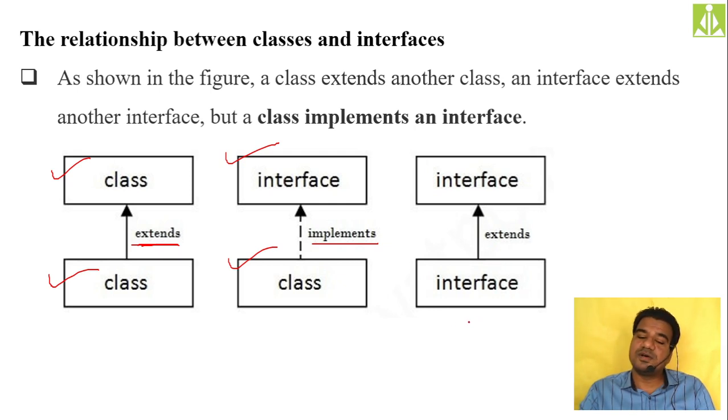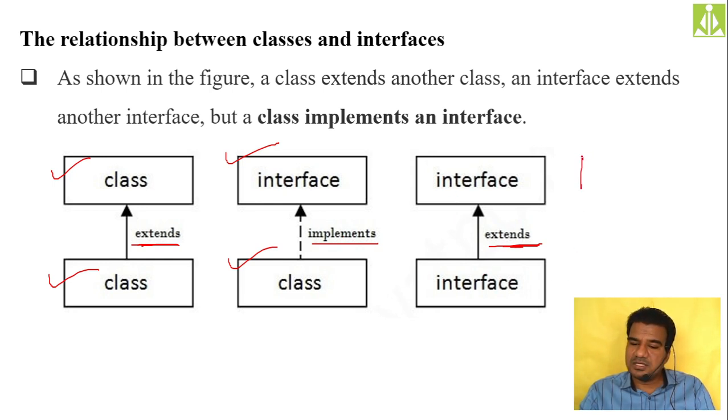So neither the first interface nor the second interface will have the implementations. Both the interfaces will have the abstract methods only. We are not giving any implementation. So because of that reason, extends. Here also extends. So between the classes, extends. Interface to class, implements. Between the interfaces, again extends.